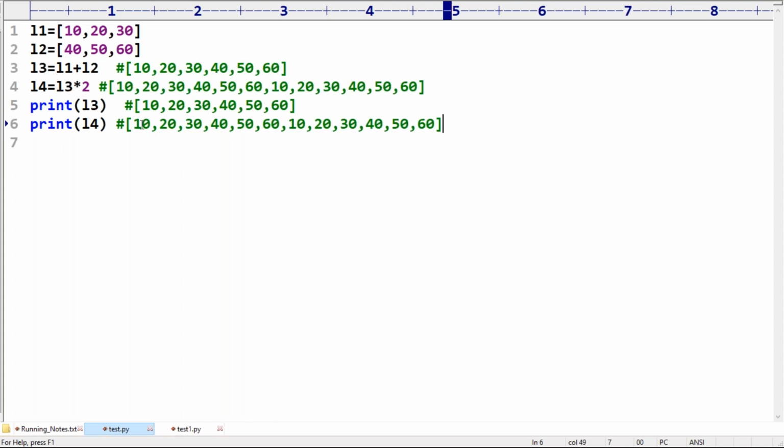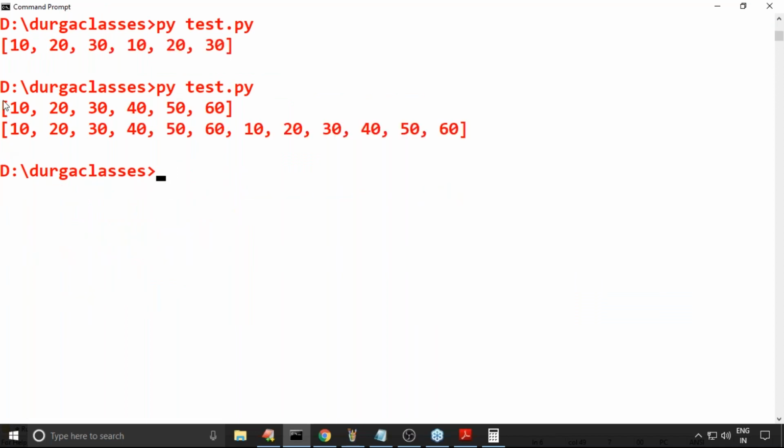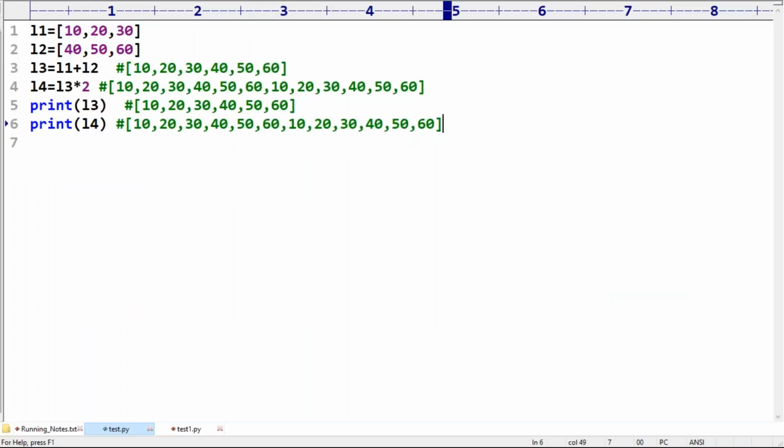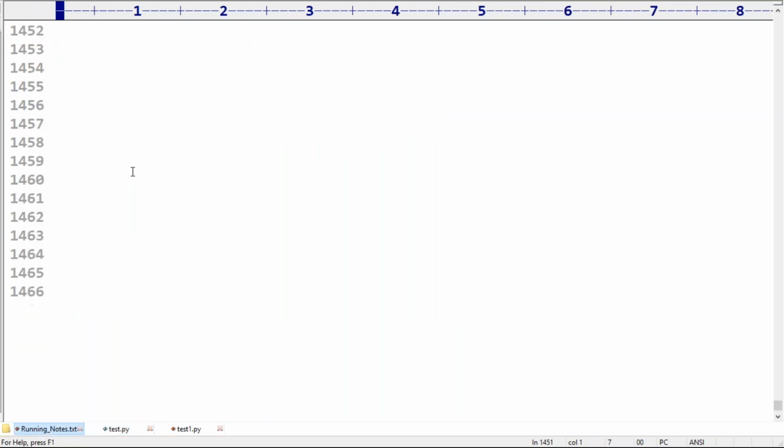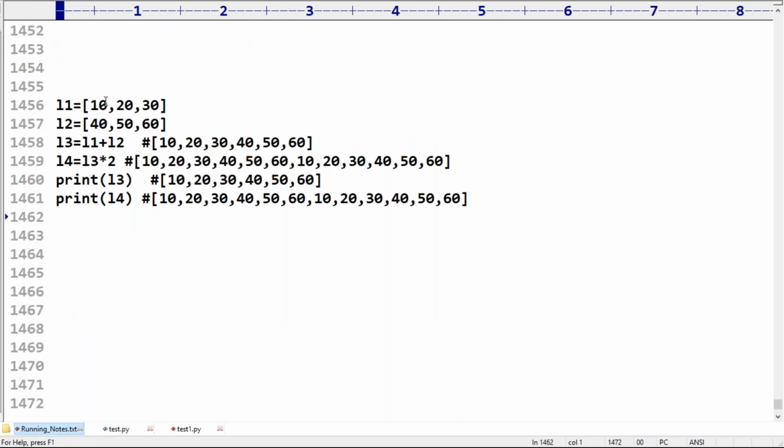Yes, it is not multiplication, it is repetition. For a list, if you apply it, it is the repetition operator. Now observe 10, 20, 30, 40, 50, 60, then again 10, 20, 30, 40, 50, 60. Clear?